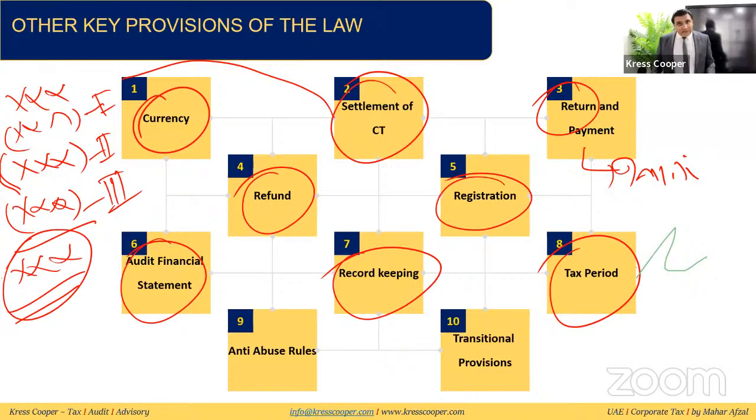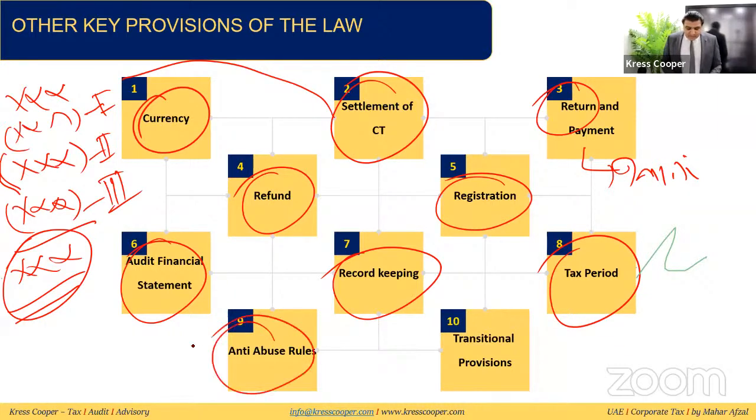Tax period will be of 12 months. It will be assumed that the tax period runs from 1st of January till 31st of December, unless you have a specific tax period. If you have a specific tax period, that will be applicable.